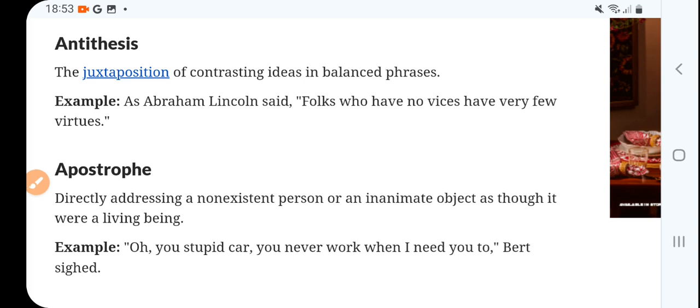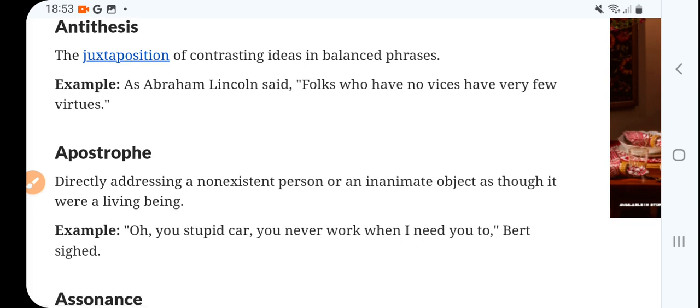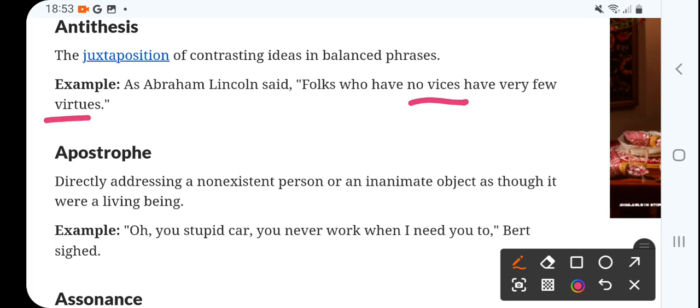Now antithesis is juxtaposition of contrasting ideas in balanced phrases. As Abraham Lincoln said, folks who have no vices have very few virtues, right? So here vices and virtues, that's the juxtaposition.